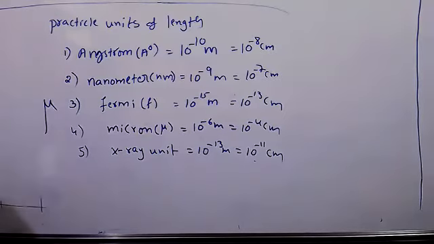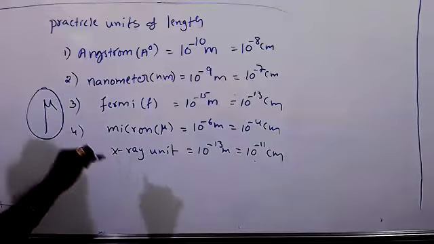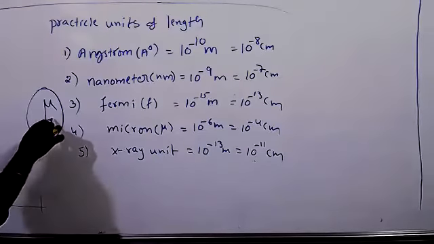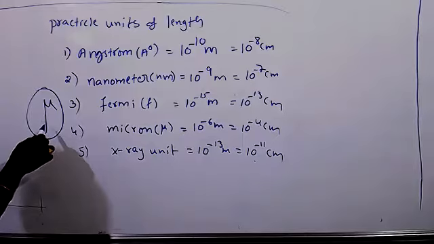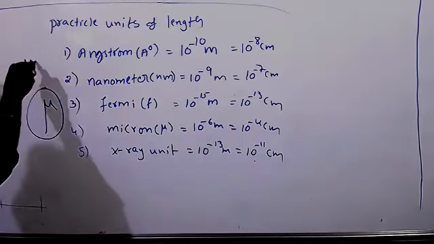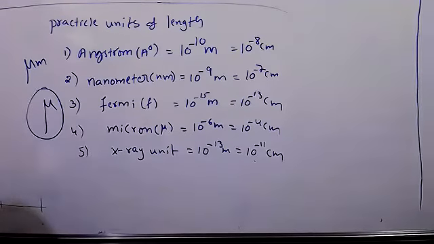For micrometer, it is the same thing with an M. Like micron or a micro. Should we add another M for micrometer? Yes, like this. Micrometer. You can add it like that.